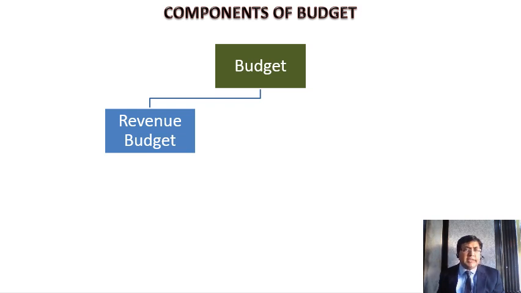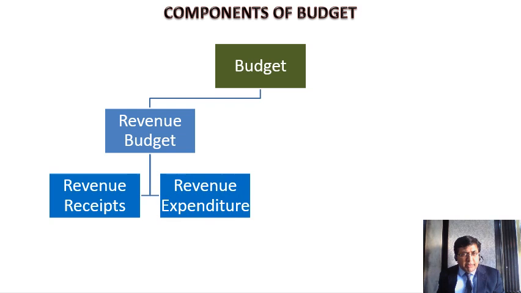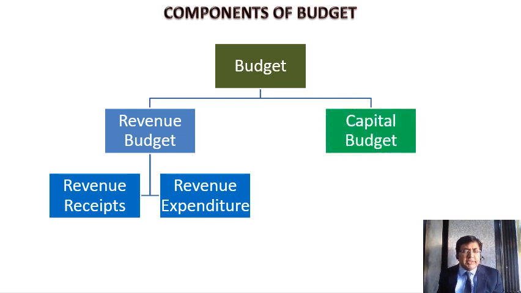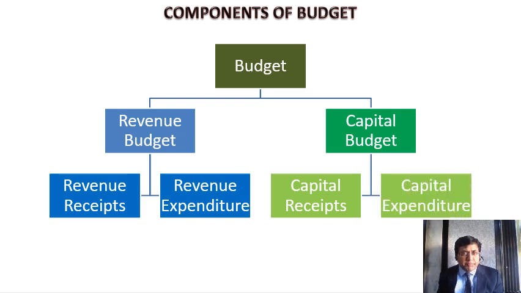It will not affect the assets and liabilities of the country. Revenue budget is further classified into revenue receipts and revenue expenditure. The second component of the budget is the capital budget. Capital budget will affect the assets and liabilities of the country. Capital budget is further classified into capital receipts and capital expenditure.